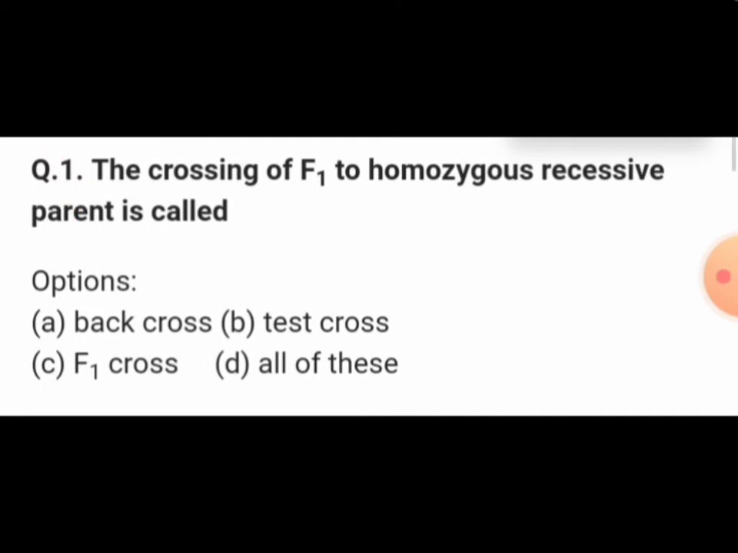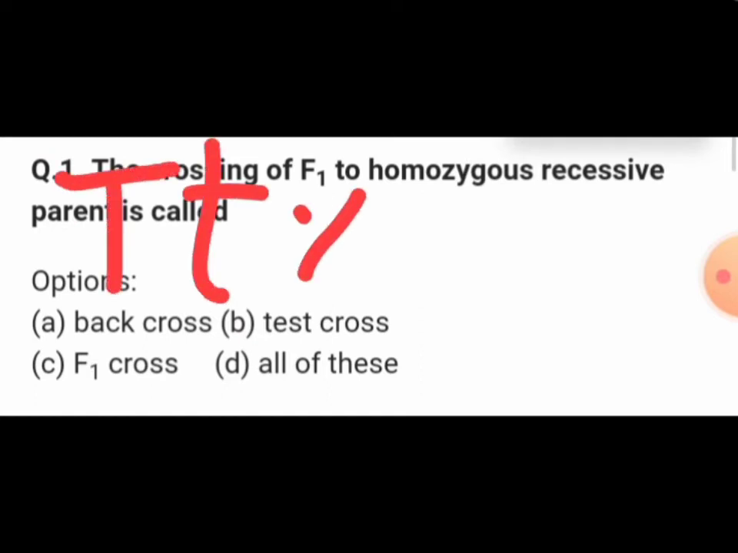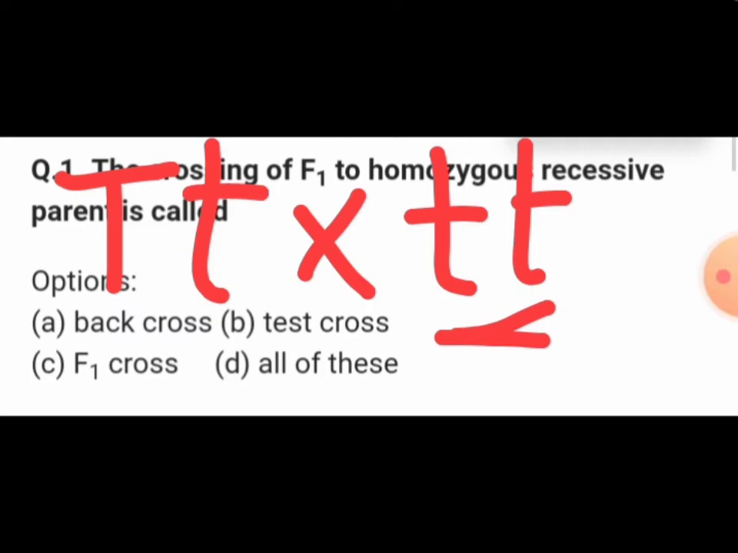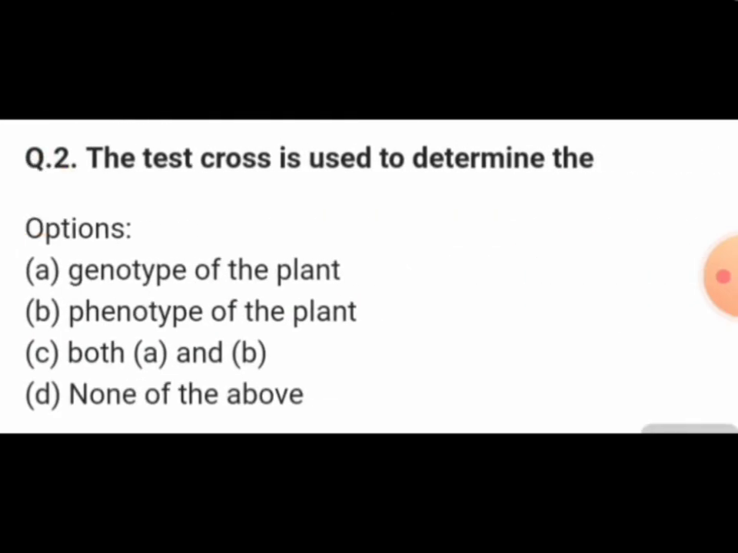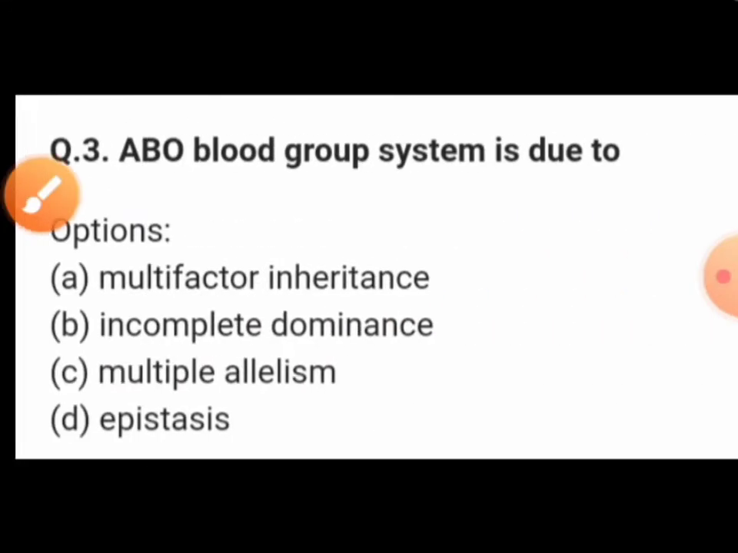The crossing of F1 to a homozygous recessive parent is called a test cross. In the test cross, we take the F1 hybrid which is heterozygous, and cross it with the recessive parent. For example, a homozygous dwarf recessive parent crossed with the heterozygous F1 individual is called a test cross, and it is very helpful to know the genotype of the plant. So test cross is used to determine the genotype of the individual.